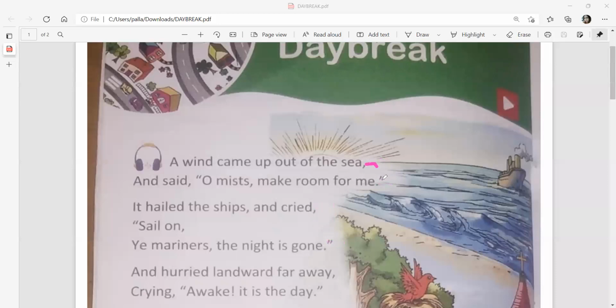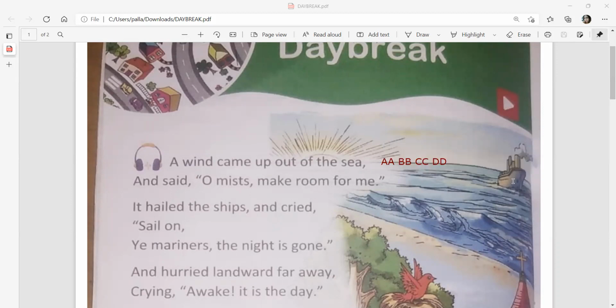So see, me, on, gone, away, day, like that. So the rhyming scheme of the poem will be A A B B C C D D. Right? See, me, cried, on, gone, away, and day.